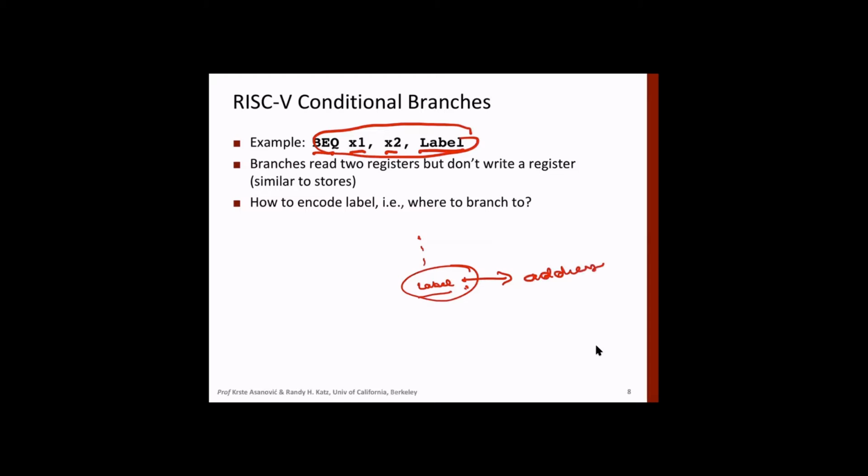So it has to jump to some place, right? And what we do is, let's assume at this point we are running BEQ x1, x2, label. And the label is somewhere, let's say, after some number of instructions. Then there is a program counter value here, which shows the starting address of this instruction, where this instruction is stored. And when we replace this instruction by a machine instruction, then this label is replaced by a displacement.